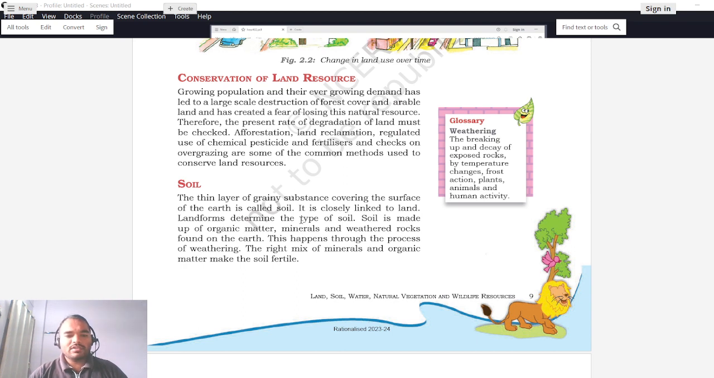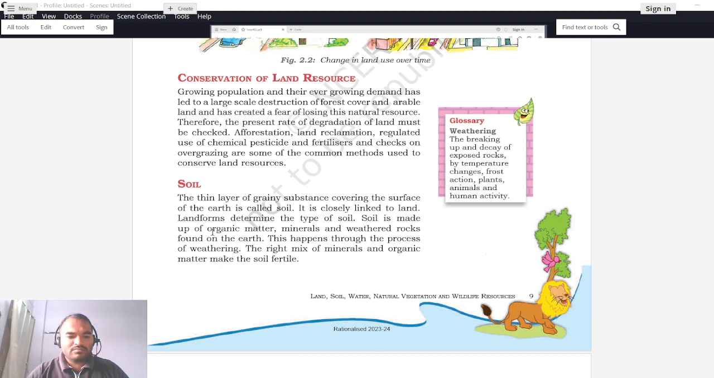Landforms determine the type of soil. Soil is made up of organic matter, minerals, and weathered rock found on the earth. So basically, if you move around the different geographies or different regions, you will see that the soil is of different types because it is linked to the land. Okay, so as the landform changes, the type of soil also changes. So basically, what is soil? Soil is made up of organic matter, minerals, and weathered rock.